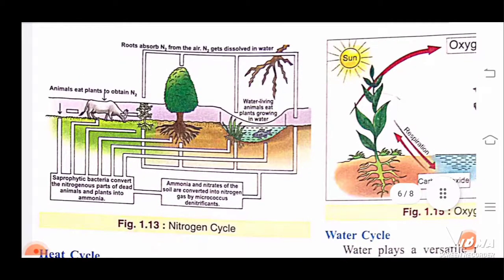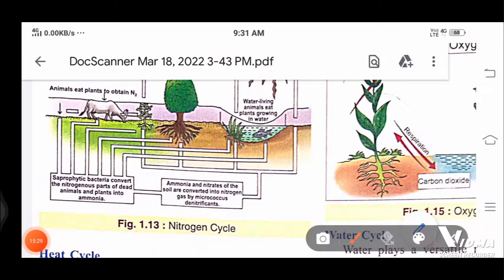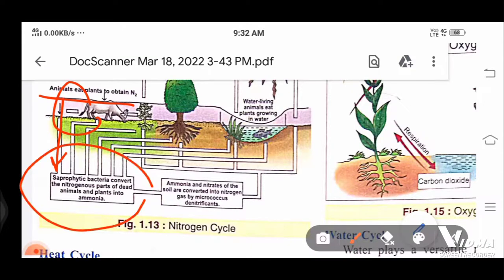You may see in this diagram that animals eat the plants to obtain nitrogen. Then cow dung is formed, and then the saprophytic bacteria convert the nitrogenous parts of the dead animals or the waste or the plants into ammonia. Then ammonia and nitrates of the soil are converted into nitrogen gas, which could be consumed by the plant.